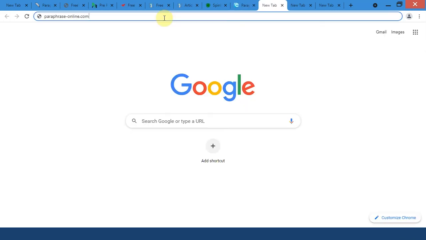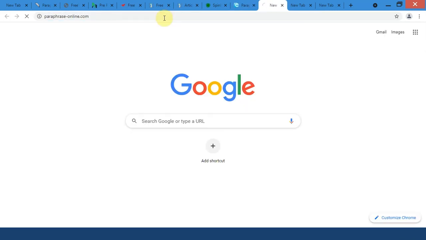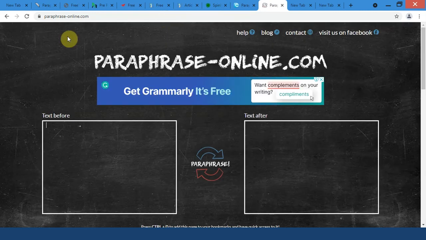At number 8, we have paraphraseonline.com. User experience on paraphraseonline.com is very good because of its clean and simple layout. By the way, you should note that this tool has a limit of 1000 characters.